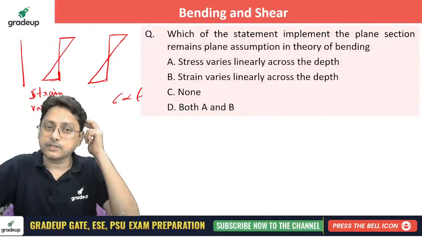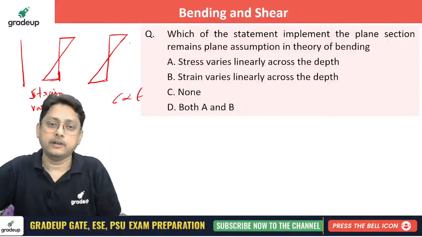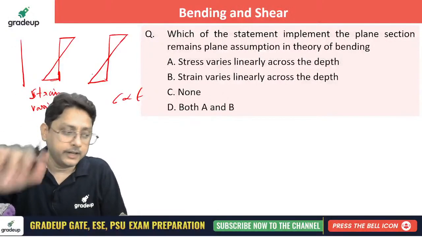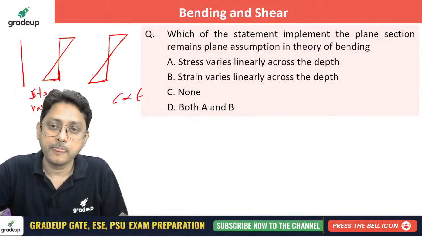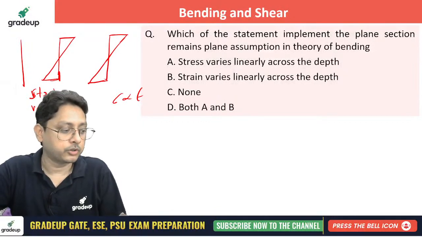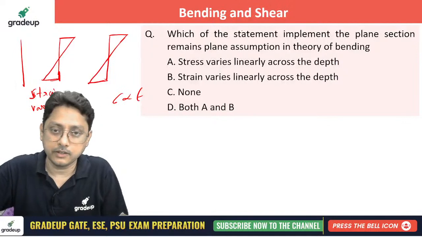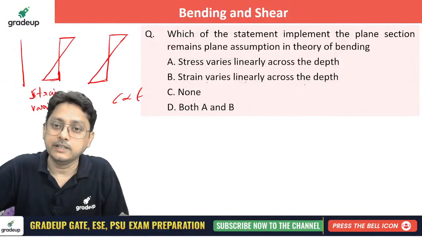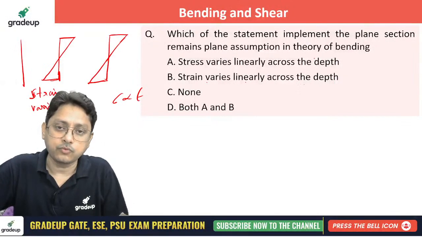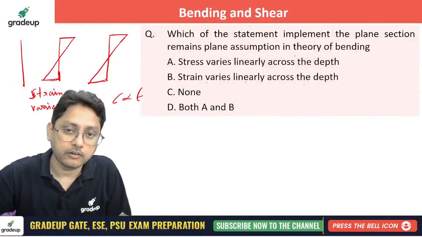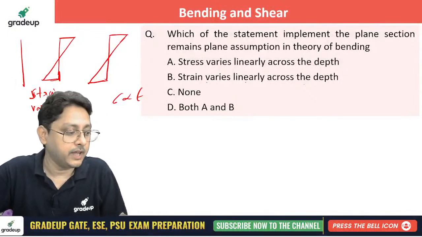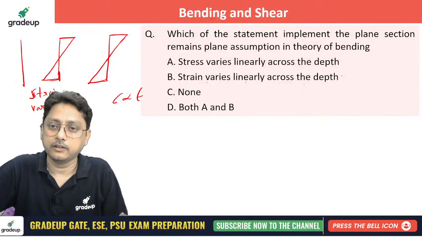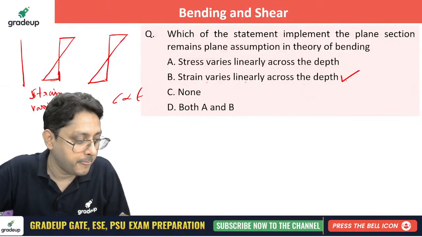So the variation of the stress across the depth, linear, is not only due to the Bernoulli's beam theory or assumption, right? It is along with that. If you implement the Hooke's law, then only you will get that. So if it is about the plane section remains plane assumption, yes, it is the strain which varies linearly across the depth. The stress, one cannot say that unless you are adding Hooke's law together with the assumption. Did you get that? So the correct answer will be B.